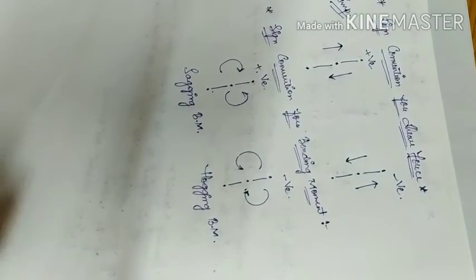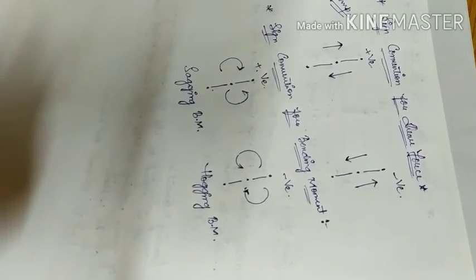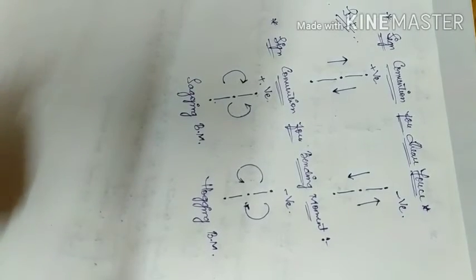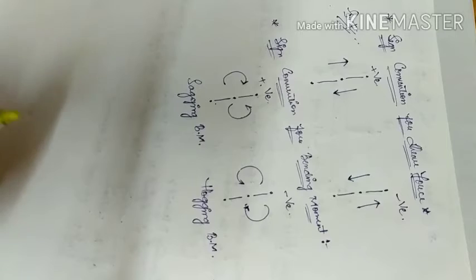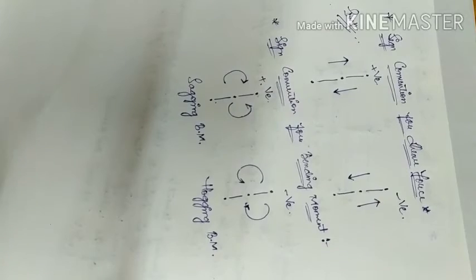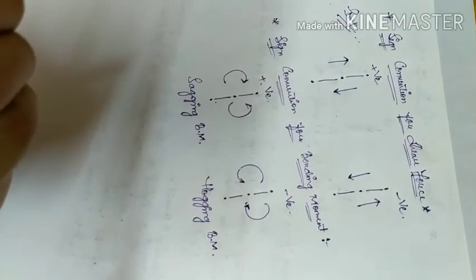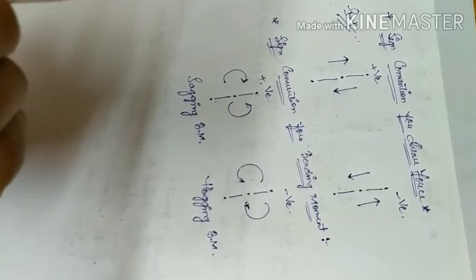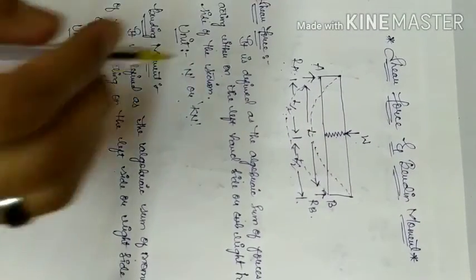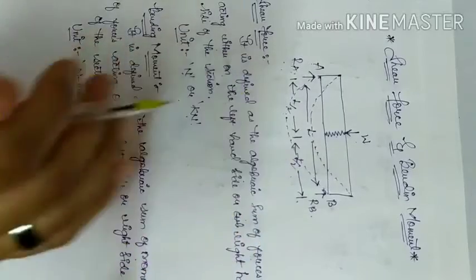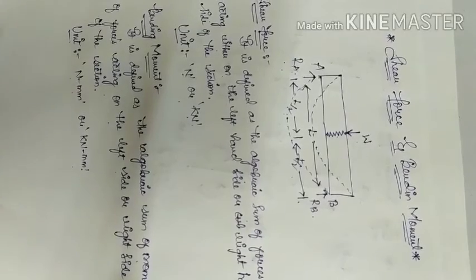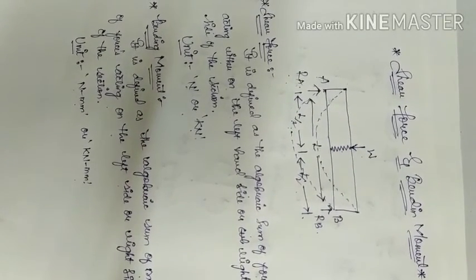If we know these sign conventions, we can easily solve any problem to find the shear force or bending moment. After solving the shear force and bending moment, it will be easy for us to draw the shear force diagram and bending moment diagram, which are called SFD and BMD. SFD stands for shear force diagram and BMD stands for bending moment diagram. They will be drawn just below the diagram of the beam, of the same length L.